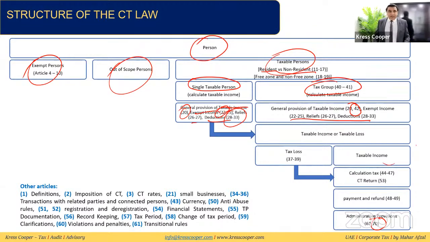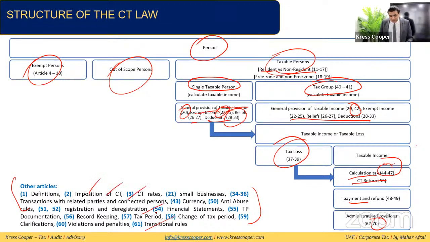Once we have computed the taxable income, there might be a tax loss, or there might be taxable income. In case of a tax loss, Articles 37 to 39 cover the tax losses. In case of taxable income, we need to calculate the tax, and Articles 44 to 47 cover this. We need to file the corporate tax return, and calculate the payments and refund at the end. There are some administrative provisions of the law as well, and some other provisions that I have not specifically covered in the structure. These are the definitions and other provisions, like record keeping, change of tax period, violation, penalty, and transitional rules. So in total, 70 provisions of the law are there.